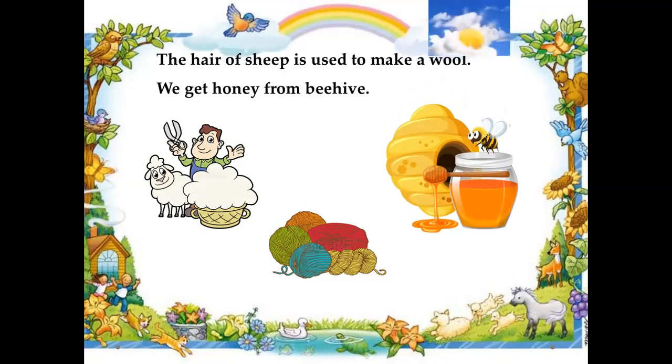For example, if we have a sore throat, we use honey. We also use honey for many skin treatments and to prevent many infections. So all the animals give different products that are very important to us in some way.